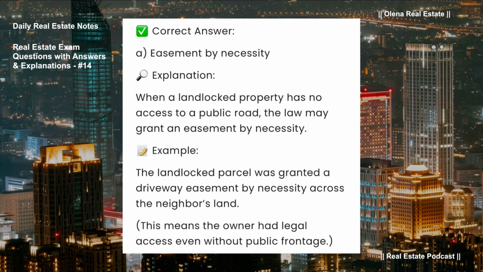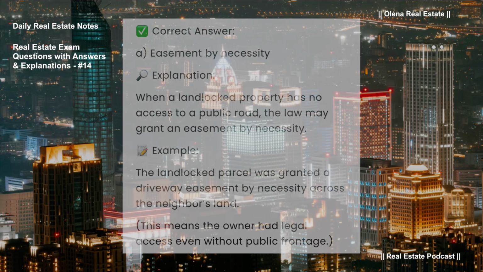Easement by necessity. When a landlocked property has no access to a public road, the law may grant an easement by necessity. For example, the landlocked parcel was granted a driveway easement by necessity across the neighbor's land. This means the owner had legal access even without public frontage.